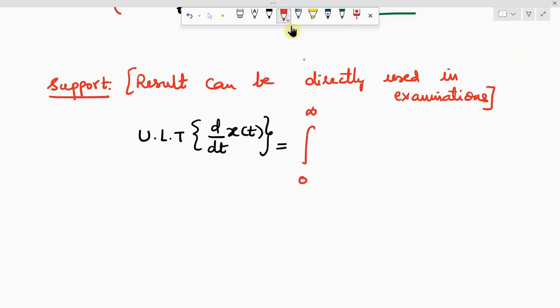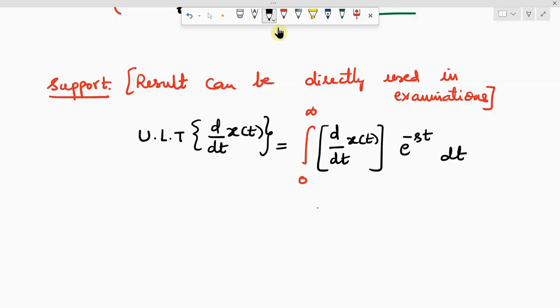And the function for which you have to find the Laplace transform is d by dt x of t e power of minus st dt. So I have blindly substituted in the Laplace transform formula. Now, because the first function is a function of t and the second exponential is also a function of t, can I go for integration by parts? Can you do it?